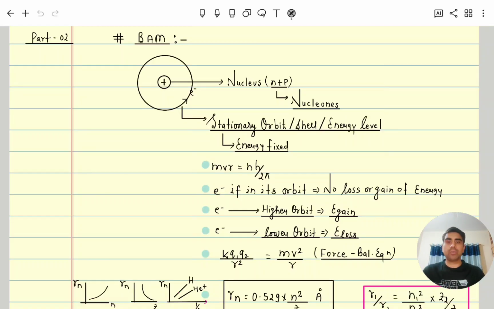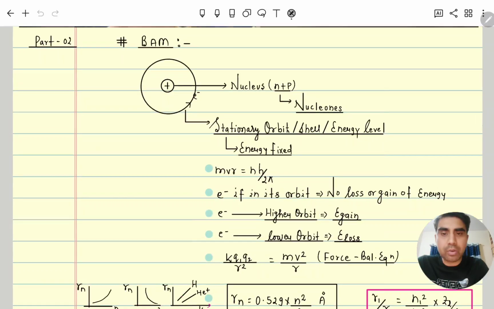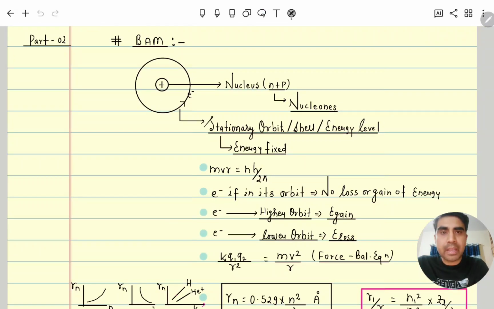So according to the Bohr atomic model, if an electron is rotating around the nucleus, this extra-nuclear path is called a stationary orbit, or shell, or orbit, or energy level. All those orbits have fixed energy. It means if an electron is rotating in it, its energy is also fixed. It is not going to lose its energy, which means it will not fall into the nucleus.